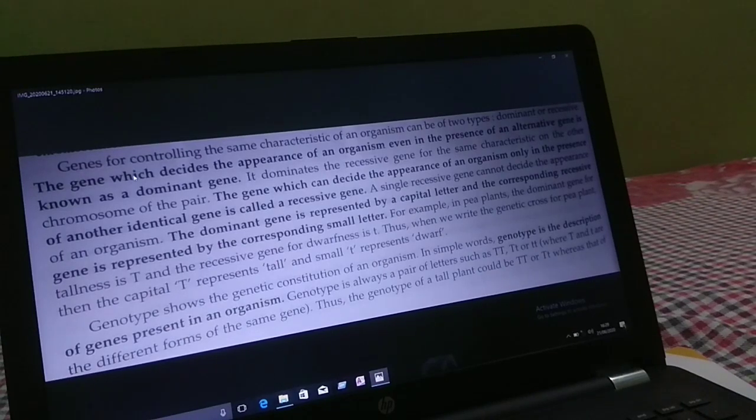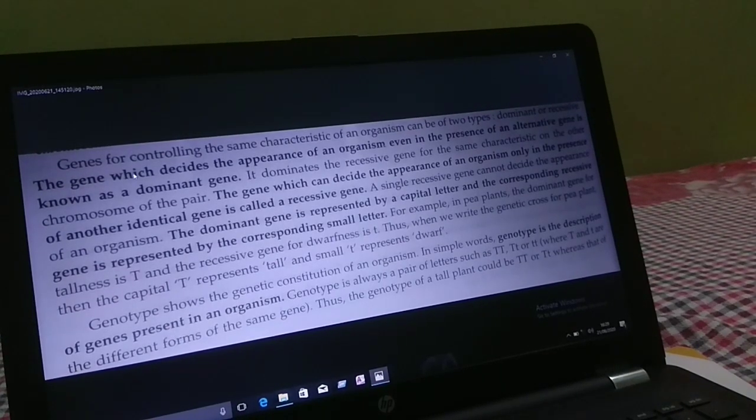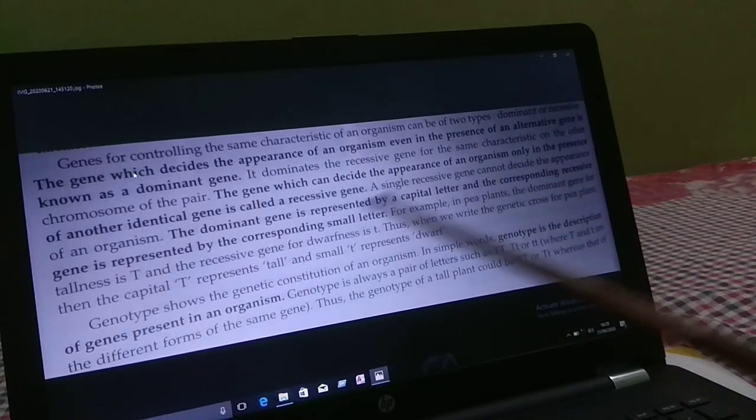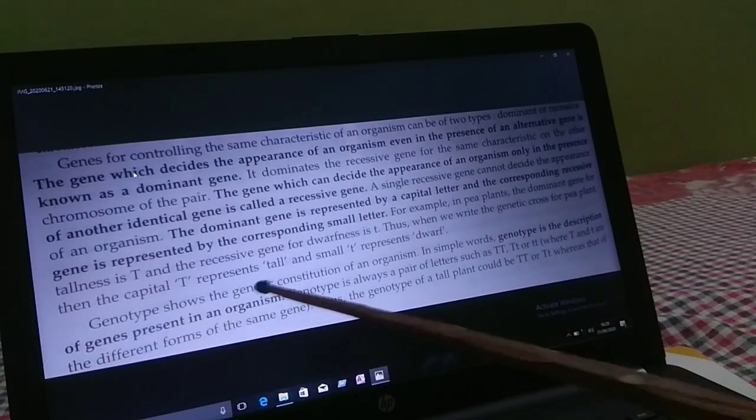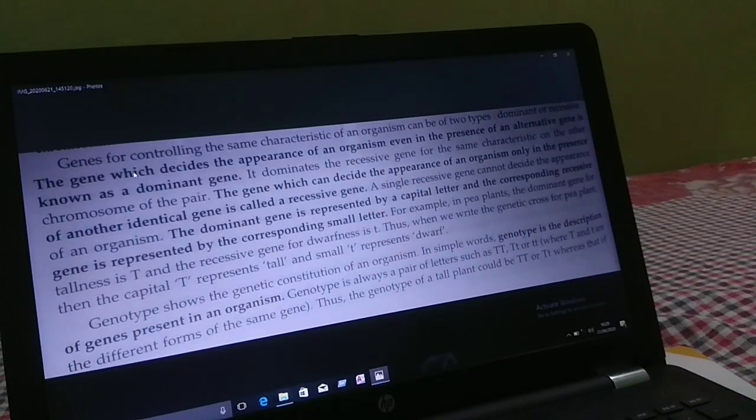Here is another new term you have to remember: genotype and phenotype. What is genotype? Remember children, you have to remember such terms in this chapter. In simple words, genotype is the description of genes present in an organism. Phenotype is the characteristic which is visible in an organism.